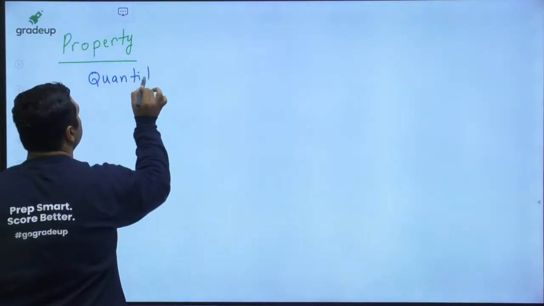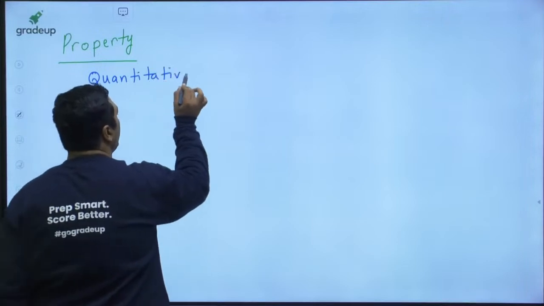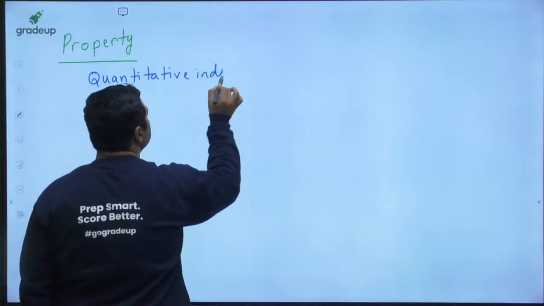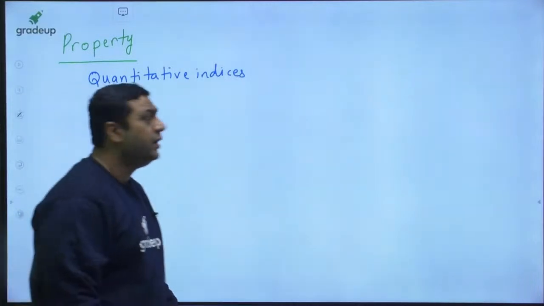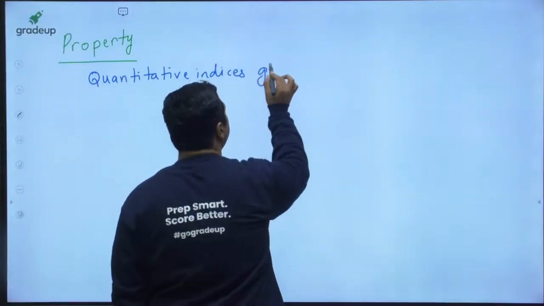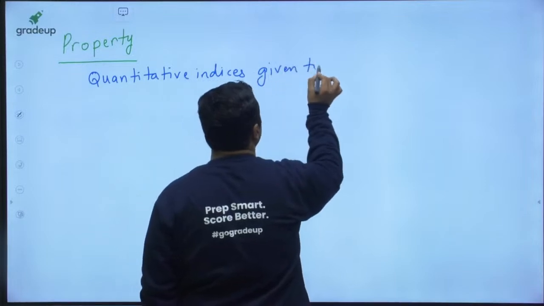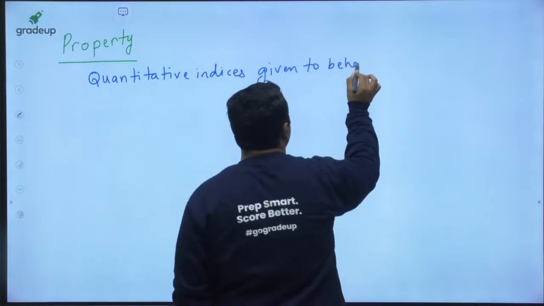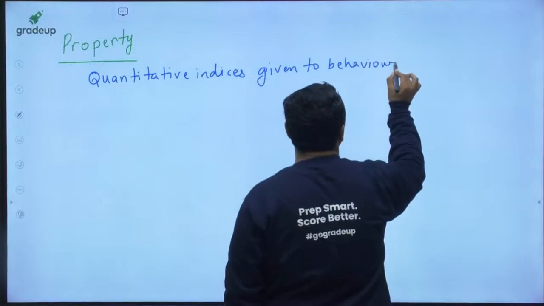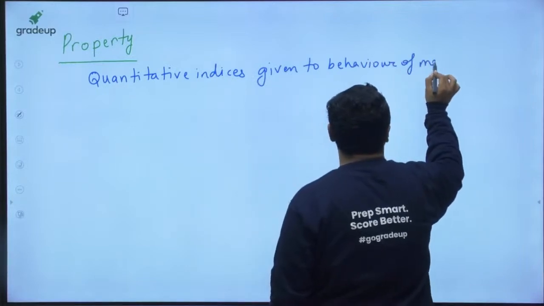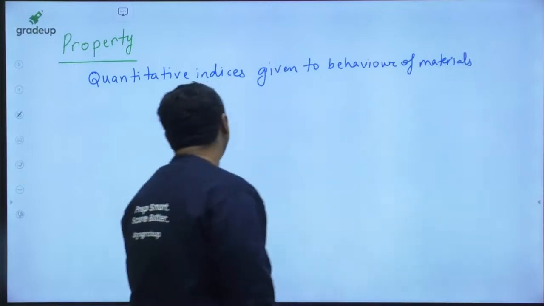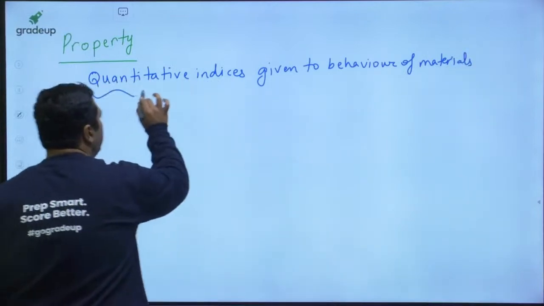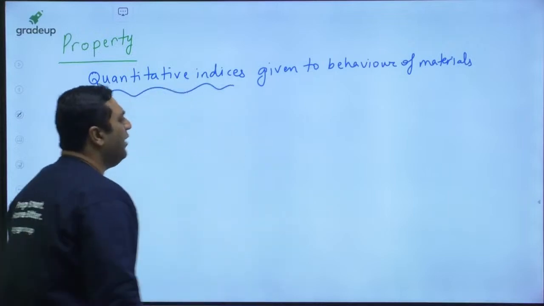Properties are quantitative indices given to the behavior of materials. A quantitative index is just a number, my dear, which is given to the behavior of the material.